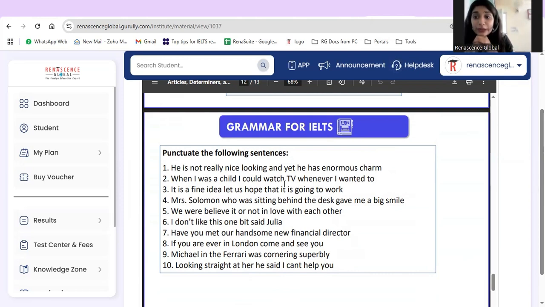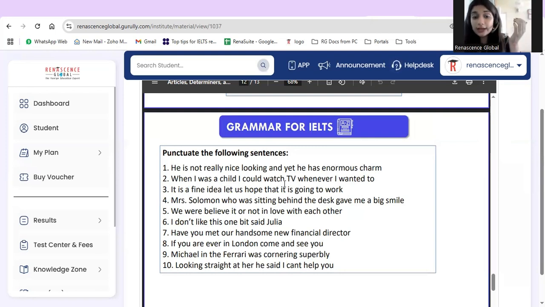One tip for punctuating a sentence properly: when we speak, we take pauses. Through those pauses, we know how to use commas, how to use full stops, how to use exclamation marks, how to quote a sentence and everything, right? In this way, we can also punctuate a sentence. For instance, when I was a child, I could watch TV whenever I wanted to. After when I was a child we will use a comma because there is a certain pause, right?